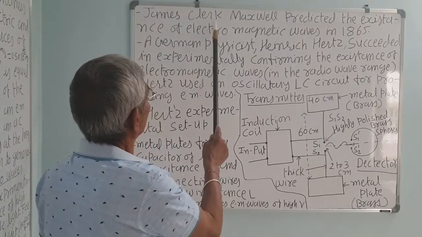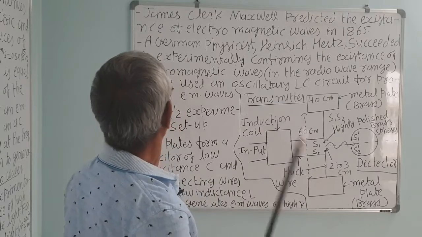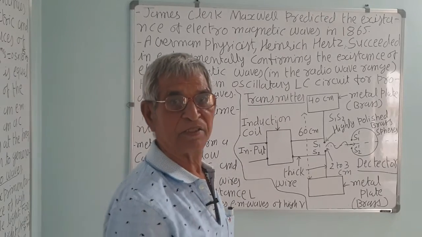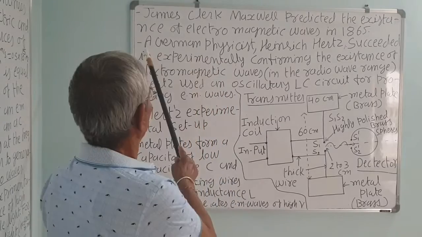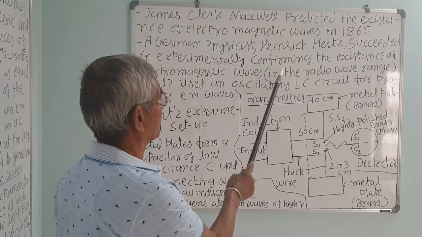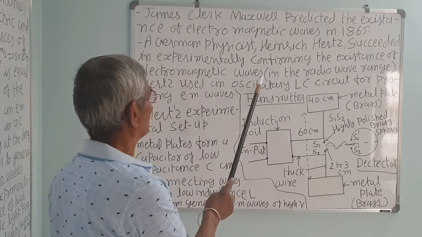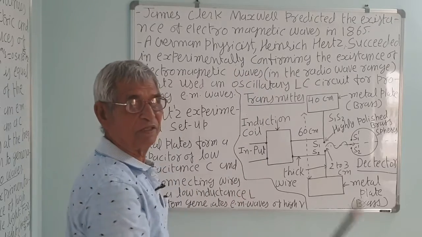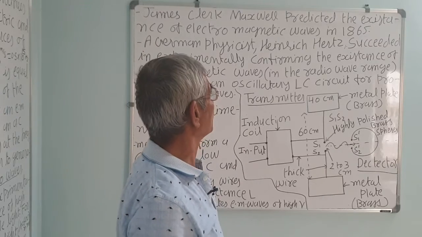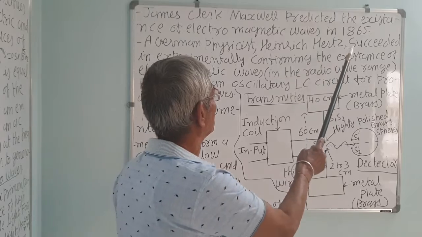James Clerk Maxwell predicted the existence of electromagnetic waves, as you have seen, in 1865. A German physicist, Heinrich Hertz, succeeded in experimentally confirming the existence of electromagnetic waves in the radio waves range. Hertz did so about 22 years later on, it took about 22 years, that is 1887.